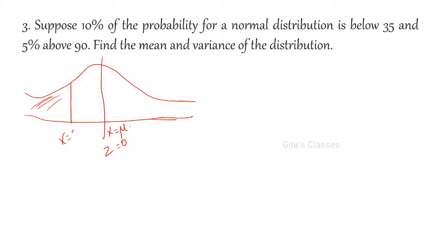So this is the line x is equal to 35. 10% here means this is 0.10. This is 10%. This is 40%. Total is 50%. So this remaining is 40%. Therefore, you can write it as this is also 0.40. Find the corresponding z value and don't forget to write one minus here because it is in the left hand side. Yes, ma. Very good. Probability is 0.40, ma. Shrutika, 0.40, not 04. Okay. Yes.